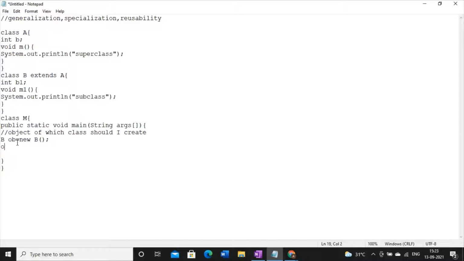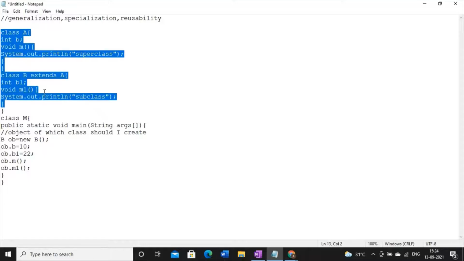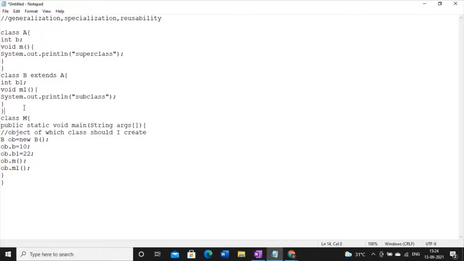By using this object of class B, I can call the method of class A, and I can call the method of class B. Also, I can assign values to the variable of class A. Here B is the variable inside class A. I can assign a value using the same object, and I can also assign a value to the variable of class B. So in one word, this is the first step: whenever I am talking about inheritance, we have a minimum of two classes where the subclass is connected with the superclass.